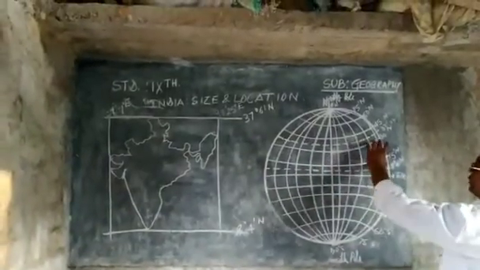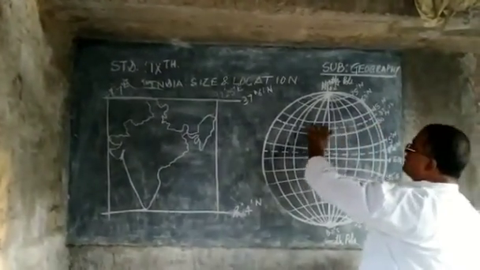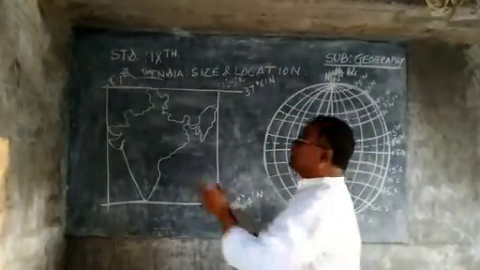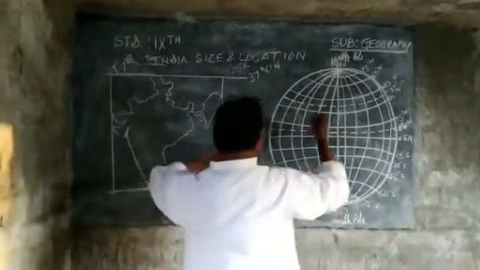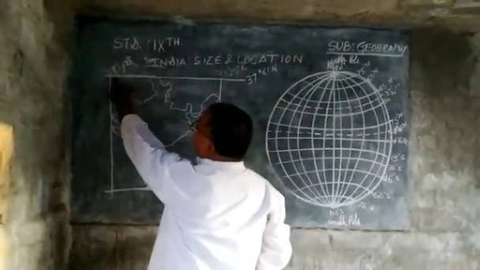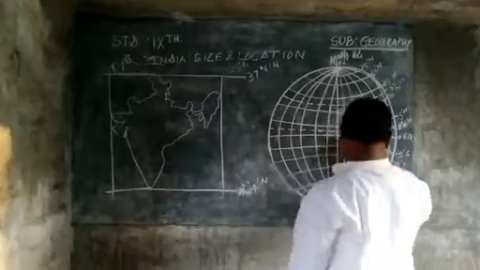On the globe, India is situated between these latitudes. And on the basis of longitude, this is the longitude. India's extension starts at 68 degree 7 minutes.